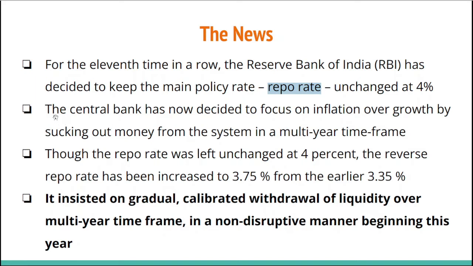Now let's move on to the next part. The central bank has now decided to focus on inflation. Yes, the central bank, that is the RBI, has decided to focus on inflation over growth. So it is going to control inflation opposite to growth by sucking out money from the system in a multi-year time frame. So you might remember the Atmanirbhar Bharat packages. At that time, liquidity inside the market was infused. At the present moment, inflation is rising because of the excessive liquidity presence in the market. So the government has decided to suck out money via certain methods, which of course we are going to talk about in the later part of the video.